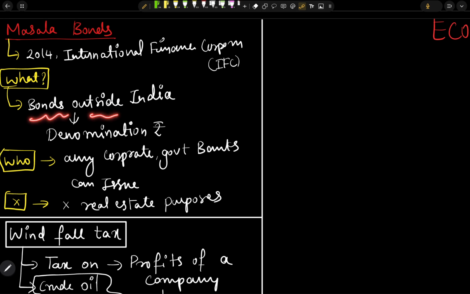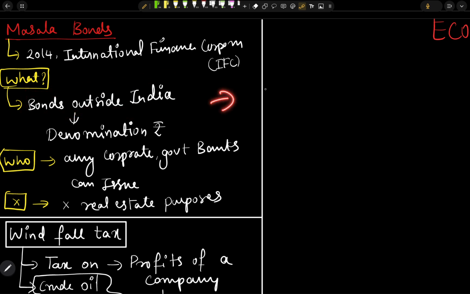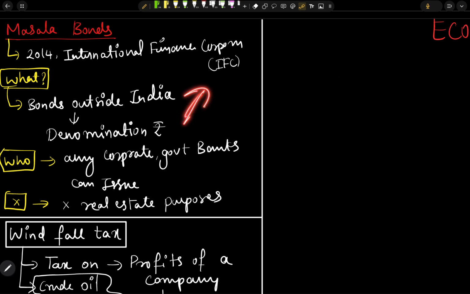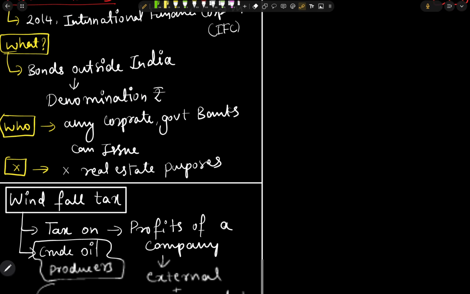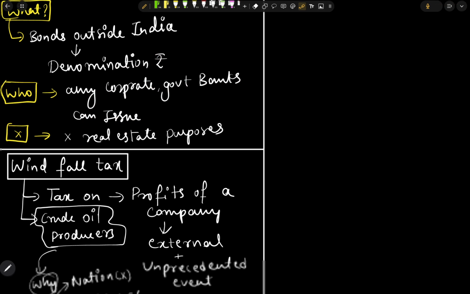Next, what does masala bond actually mean? These bonds are sold outside India, and the denomination of the bond is in rupees only. So these bonds will be sold to foreign nationals, and the denomination will be in rupee form only. Who can buy this? Any corporate can buy this, and also government. Who can issue it? Any corporate bank can issue it, and government banks can also issue it.